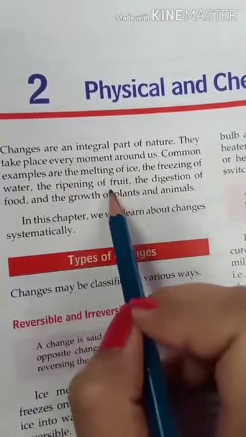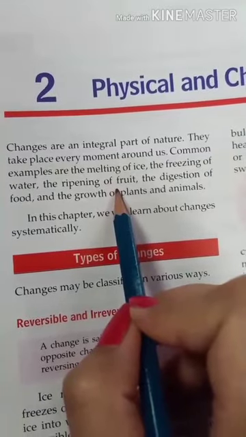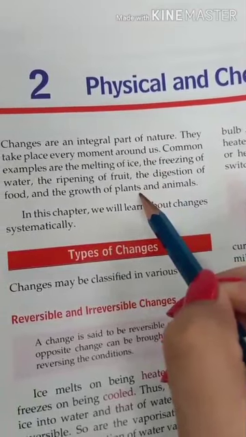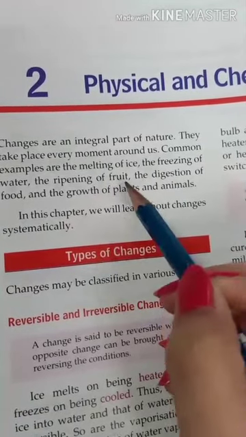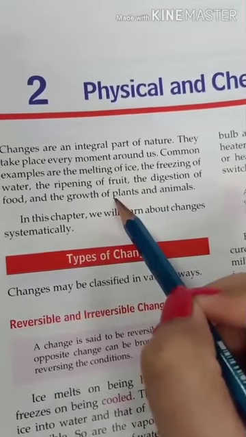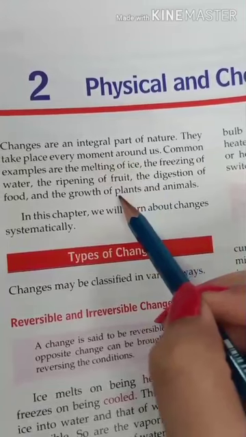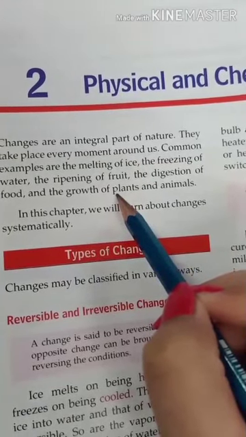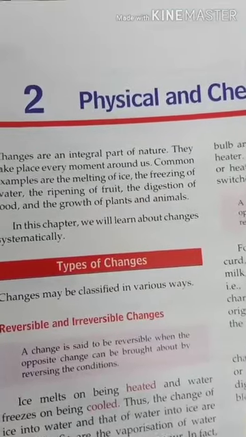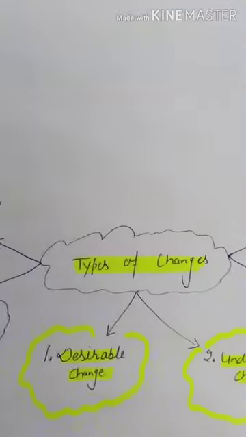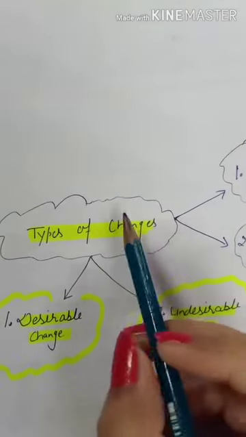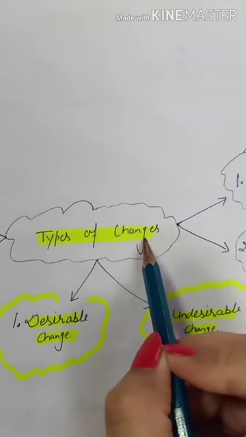All are changes. Now, is there any similarity between all these changes? Of course, yes. There is similarity between all these changes. So, because of similarities in all these changes, changes can be grouped together. So, the very first topic of this chapter, that we are going to start now, is types of changes. And changes can be classified in various ways.